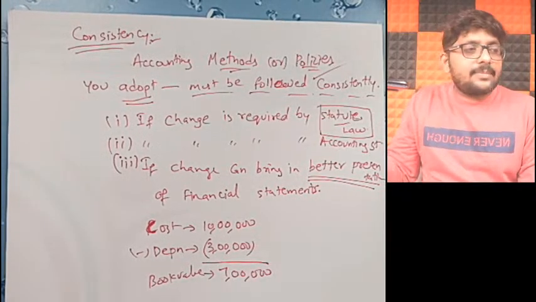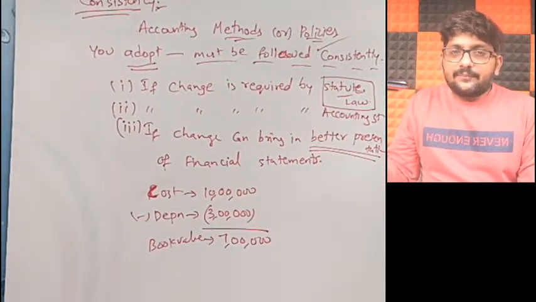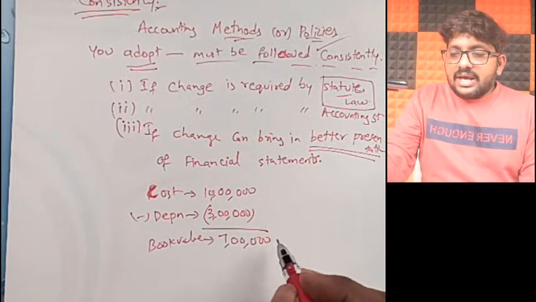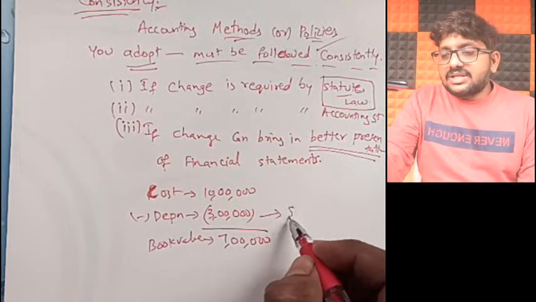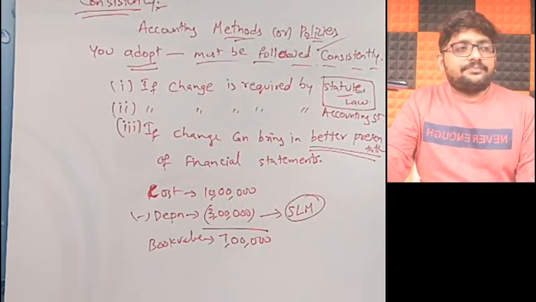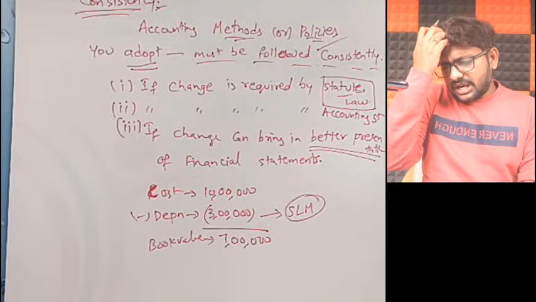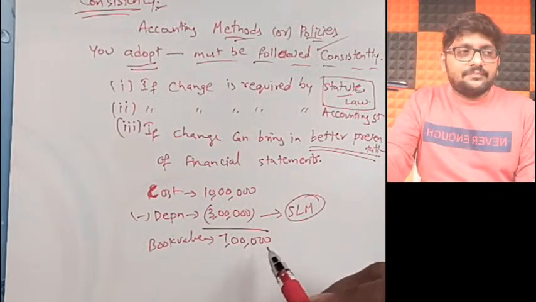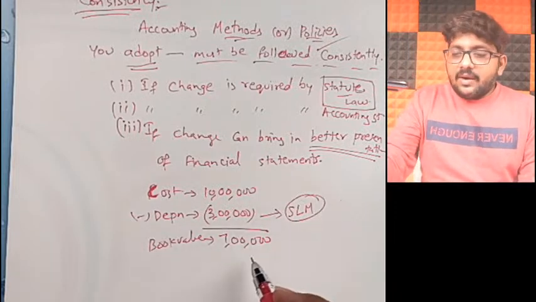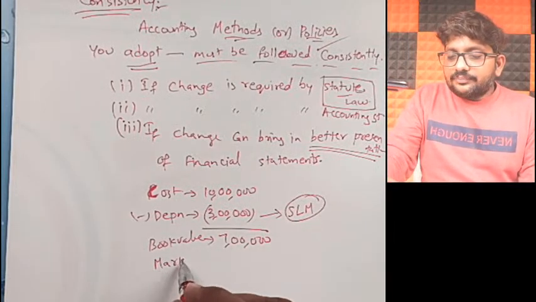It means in the books I am showing it at 7 lakhs. Imagine I followed straight line method and I got a total depreciation of 3 lakhs and my book value is 7 lakhs.